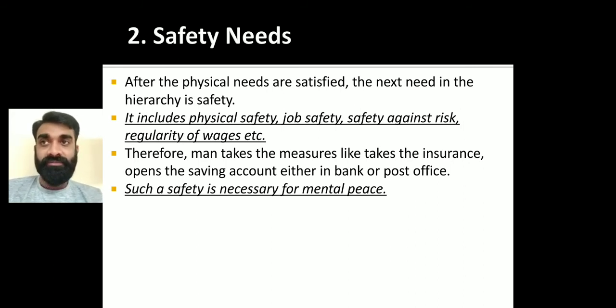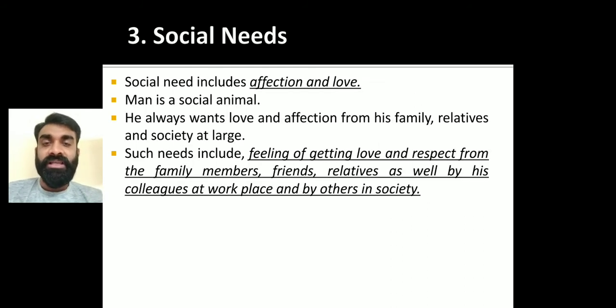If I'm assured that my wages will be regular and my job security will be there, then obviously the outcome is simple: I will be working with my 100% capacity. Okay, right? Then third, social needs.